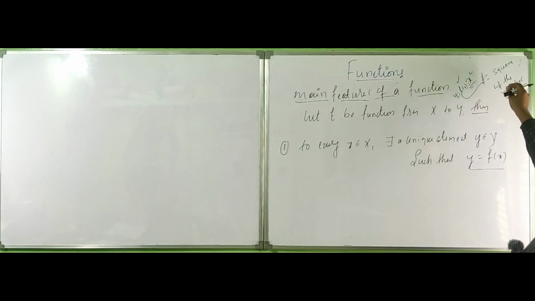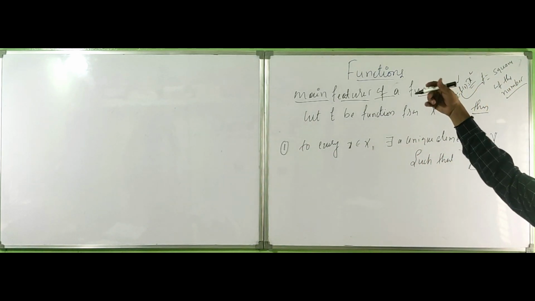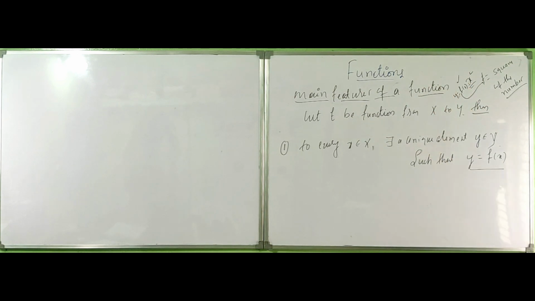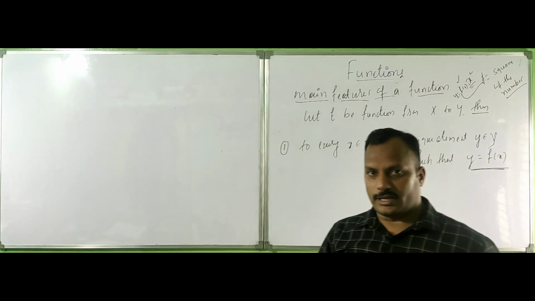For 1 you have 1, for 2 you have 4, for 3 you have 9, for 4 you have 16, for 5 you have 25. This is f of x, the only value obtained from x.